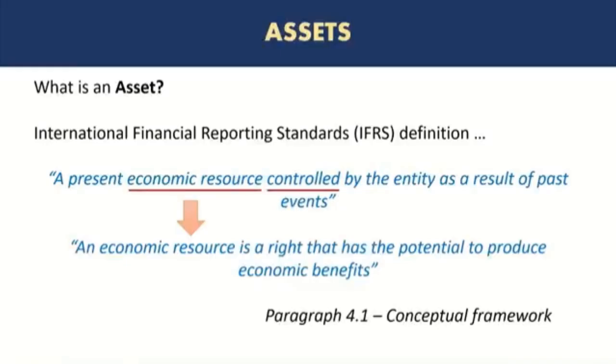So key points are it is an economic resource, so there is some economic benefit, right? Financial benefit. The entity, the organization, controls that asset. And then that economic resource means there will be a potential to produce economic benefit. So that's looking in the future, right? So any benefit that you have already received is not considered as an asset. It's only an asset when there is a potential in future that you will receive economic benefits. This will be really clear when we look at the examples.